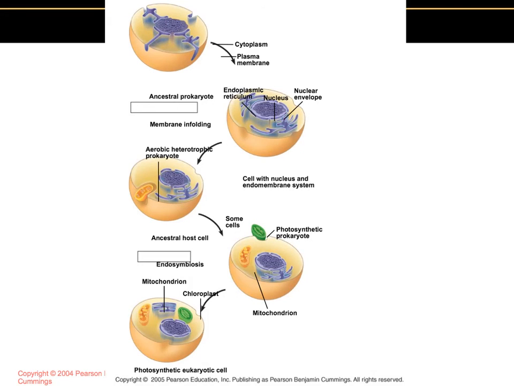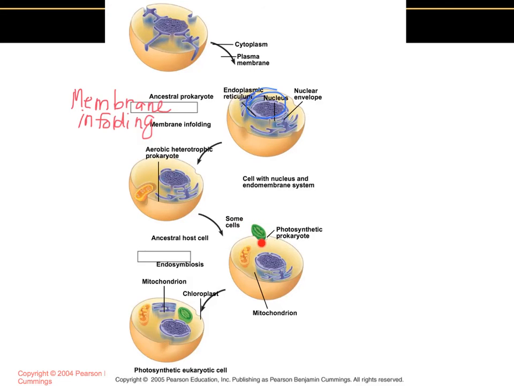So here is a diagram illustrating what happened. First, we have the invaginations that would have taken place, or the enfolding of the membrane. And so when this membrane folded around what was once the nucleoid region, it created some sort of rudimentary nucleus. Then the smaller prokaryotes that you see here, this one is a heterotrophic prokaryote.